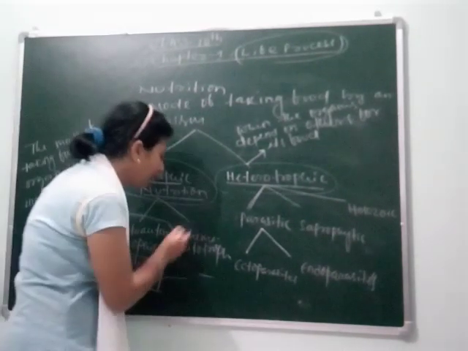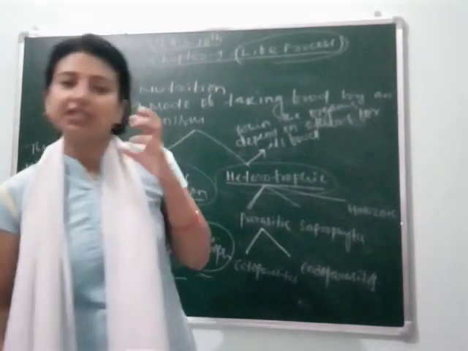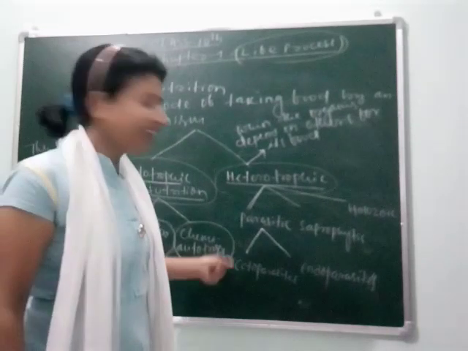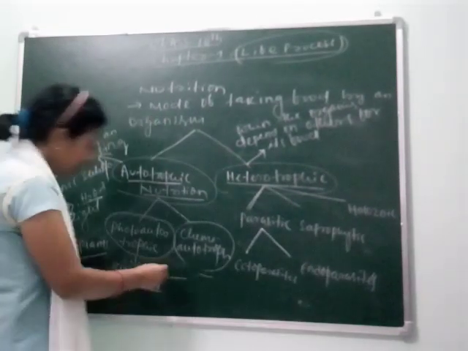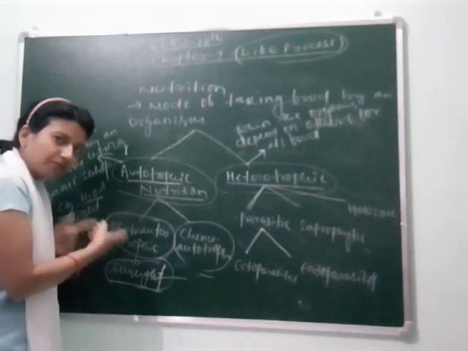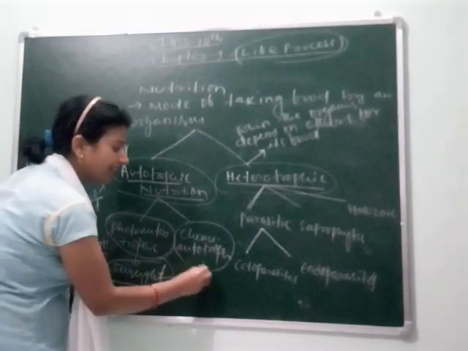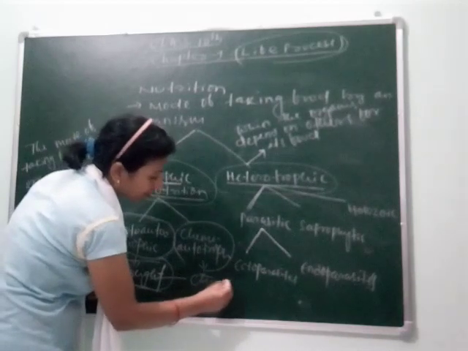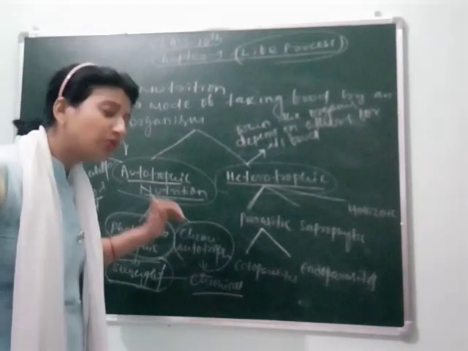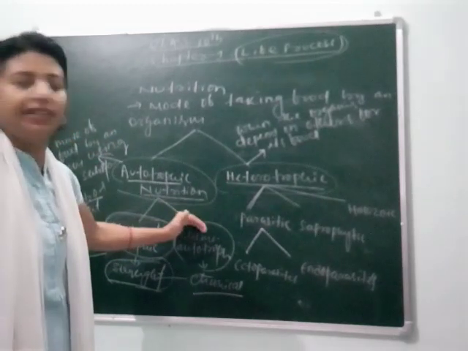But what are chemoautotrophs? These are also autotrophs, meaning they can synthesize their own food, but they need chemicals. Here the plant needs sunlight for its photosynthesis, but here the organism needs chemicals. Using chemicals, it can synthesize its own food. It does not depend on others for its food.